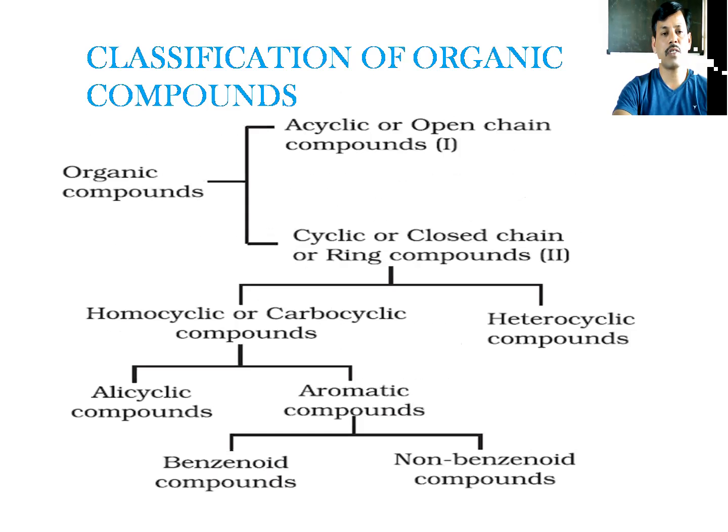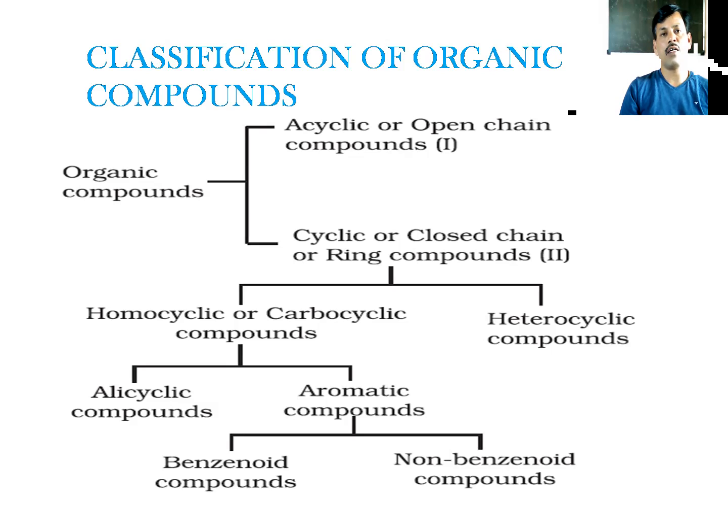Now see this classification of organic compounds generally. These are very important topics to understand about organic chemistry. So classification is an important thing. So these organic compounds are classified into two types, acyclic and cyclic. Acyclic means open chain compounds and cyclic means closed chain or ring compounds. So see here, acyclic means aliphatic also.